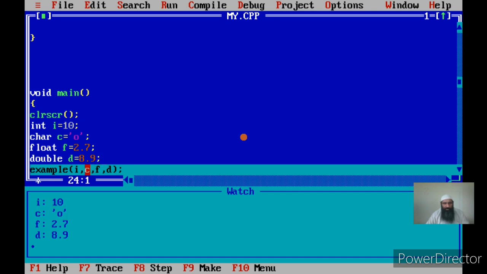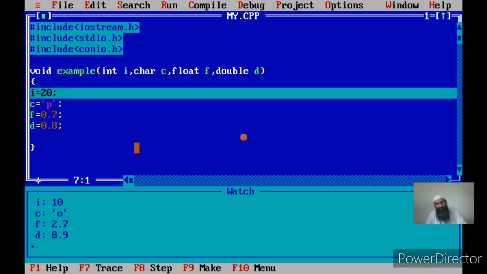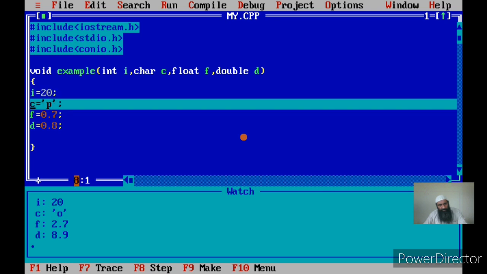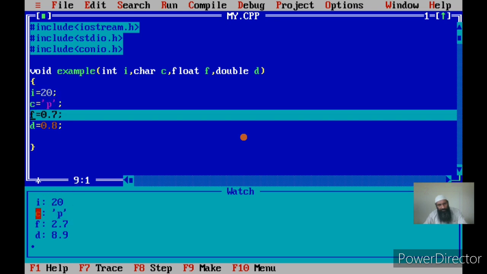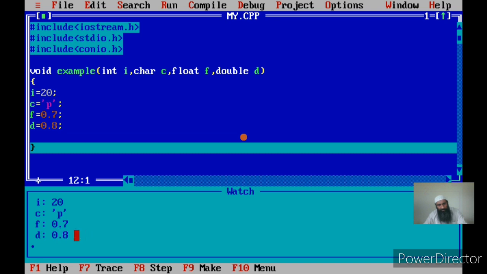Now the copy of these arguments is passed to the function. Copy means the value of these arguments will be passed to the function. Because in this method I am using the call by value method, or the parameter passing method, that is passing by value. Now if I change the value of I, you see in the watch window it changes to 20, C changes to P, F changes to 0.7 and D changes to 0.8.